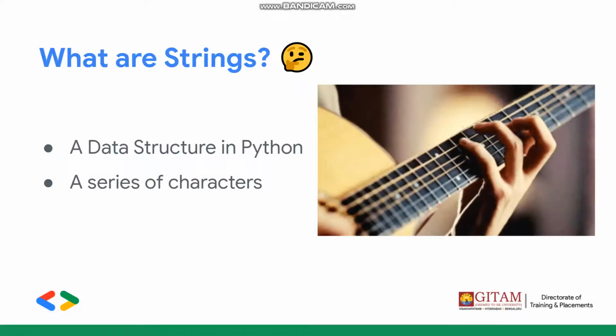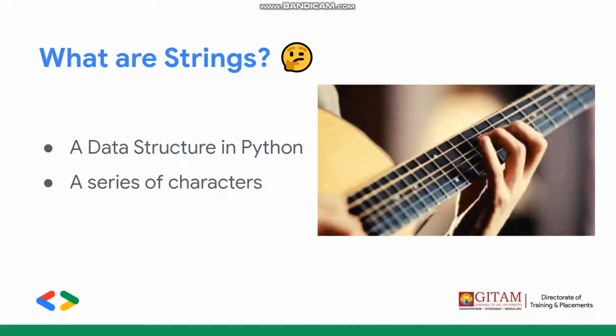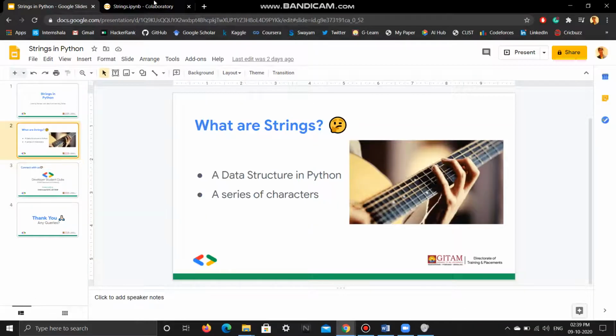So a string is another data structure in Python. It is basically a series of characters such as your name, your date of birth, your address, your phone number, everything. All of those are examples of strings. So now let us see how we can manipulate strings in Python.